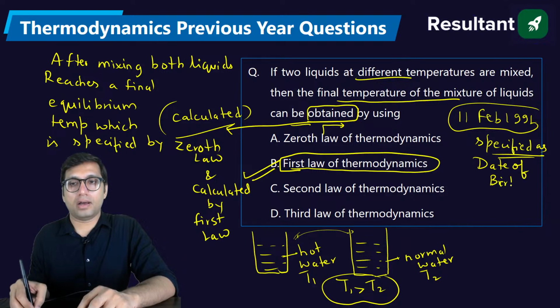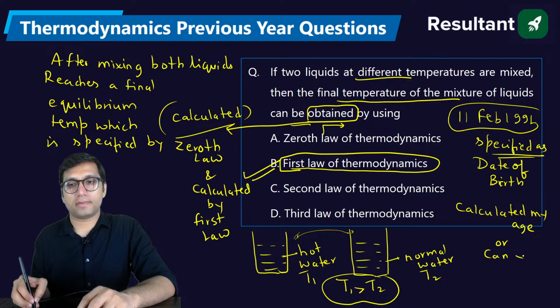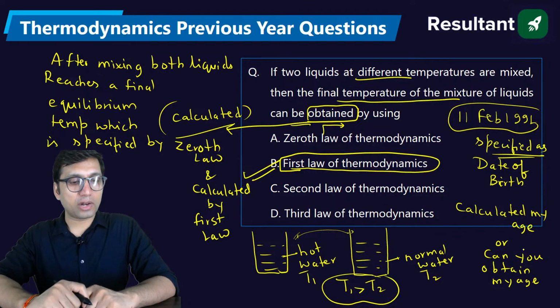Now I'm asking you, okay, calculate my age. Or can you obtain my age from the above data? Yes, you can. You can obtain my age by using the data of date of birth.